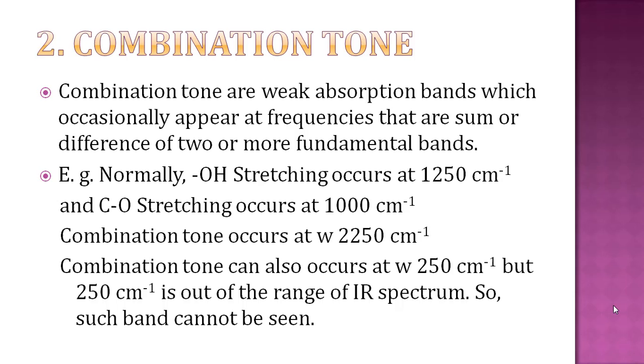So the combination tone of the OH and CO groups can be seen at 2250, which is the sum of 1250 and 1000. Other than the 1250 and 1000 bands, one extra band, because of the combination tone between the OH and CO groups, can be seen at 2250 cm inverse.